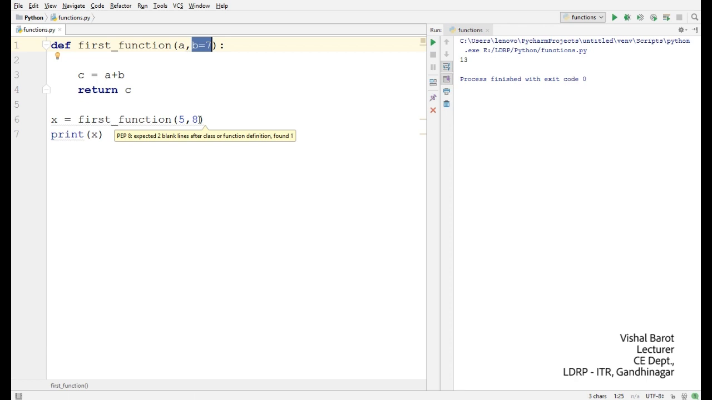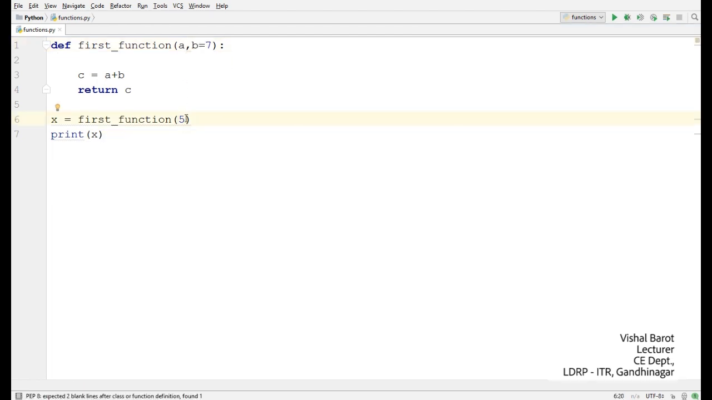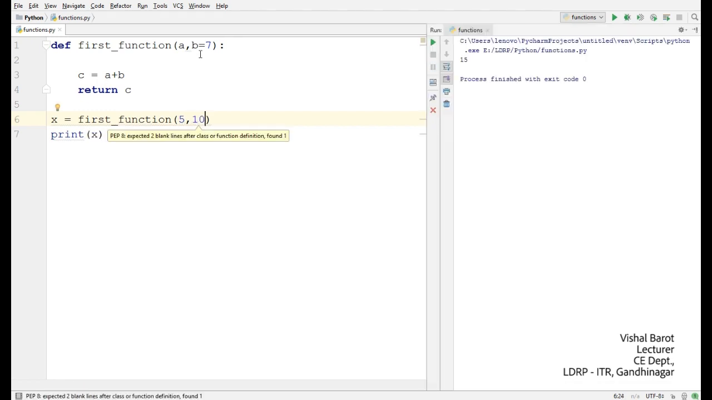And what is the use of this default argument? The use of default argument is this: when you do not pass the second argument, which is actually the default argument. See, here my second argument is the default argument. So when you do not pass the second value when you call the function, at that time it will consider 7 as the value. Let's run the program. See, the output is 12. 5 would be the value of a, but I did not pass the value for b, so in that case 7 will be the value of b. But if I pass any value over here and run the program, at that time 10 will be assigned to b. This is default argument.